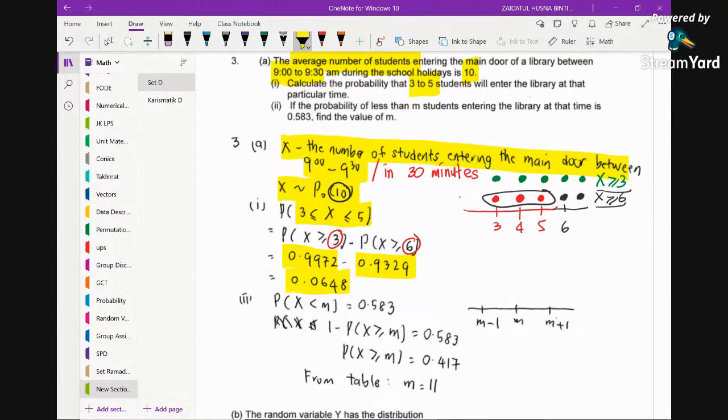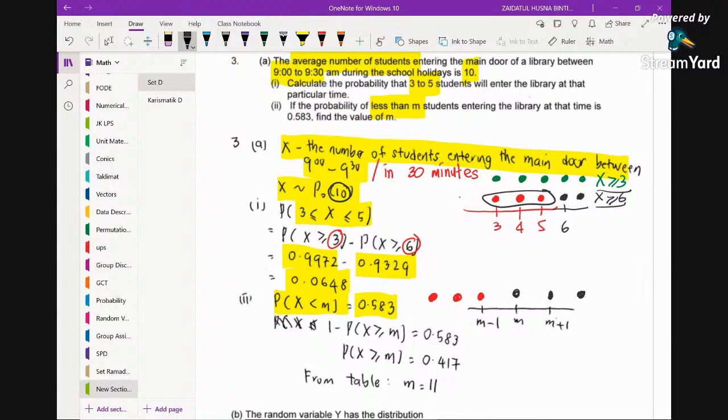Now the next question. If the probability of less than m students entering the library at that time is 0.583, find the value of m. Now you want less than m, but m is not included. Because this is discrete, we want m minus 1 to the left. So we want this basically. What don't we want? We don't want m to the right.